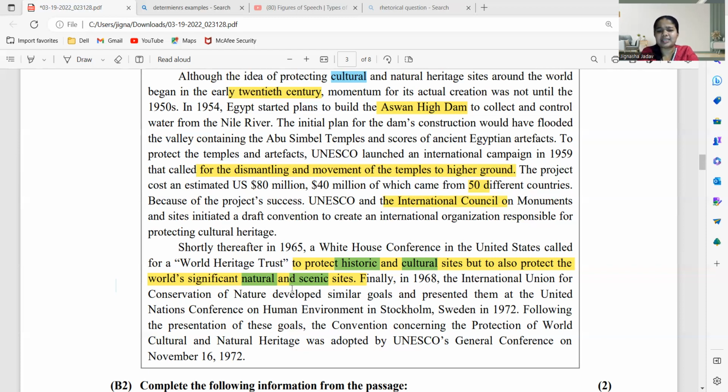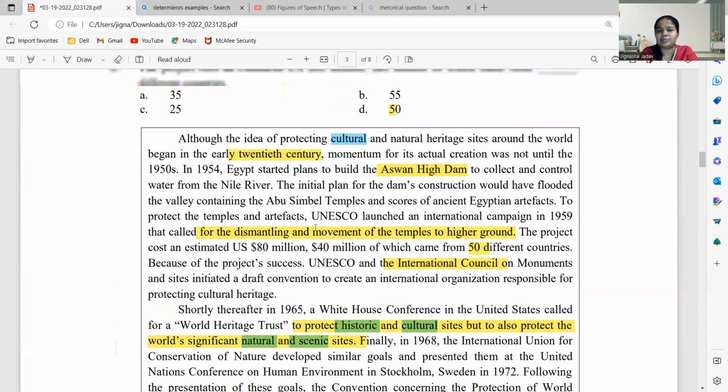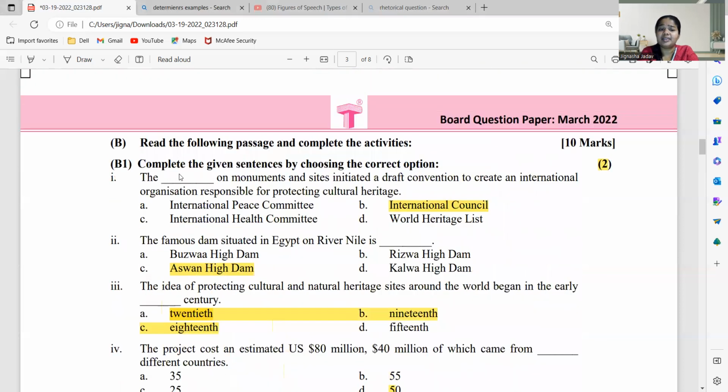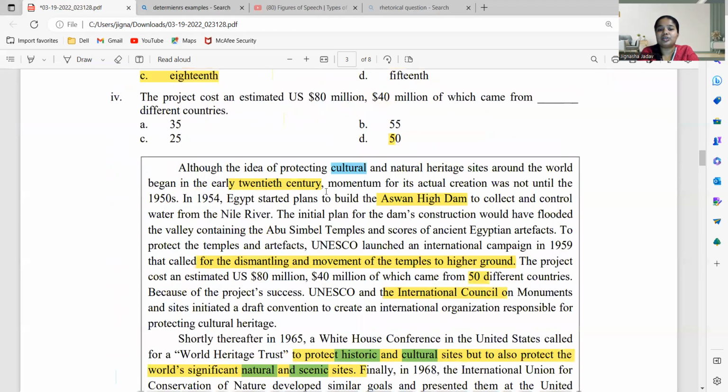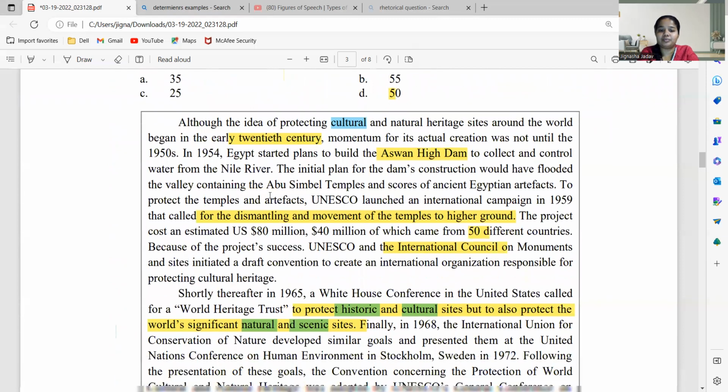Okay, again a seen passage हमारे chat poem में से ही है. UNESCO and the International Council of Monuments and Sites initiated a draft convention to create an international organization responsible for protecting cultural heritage. तो यहाँ पे है देखो.